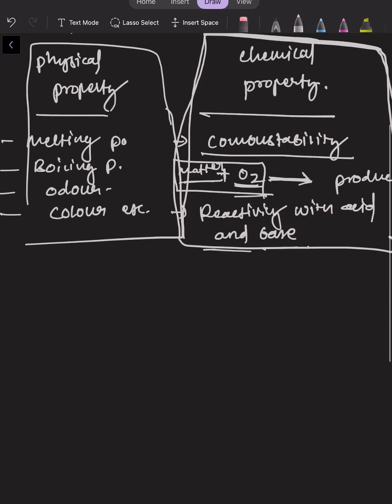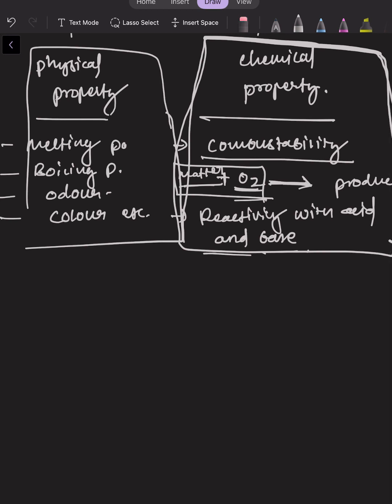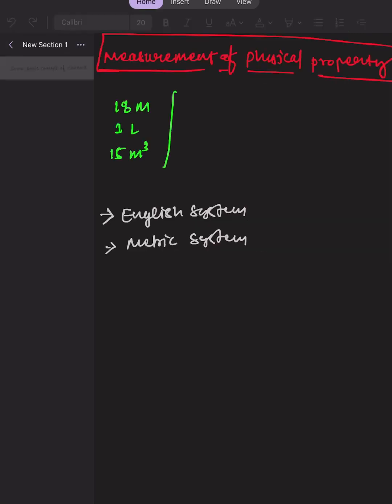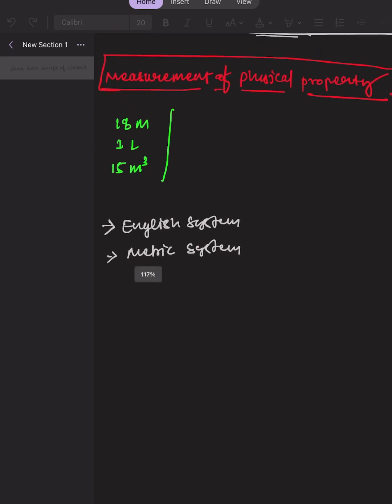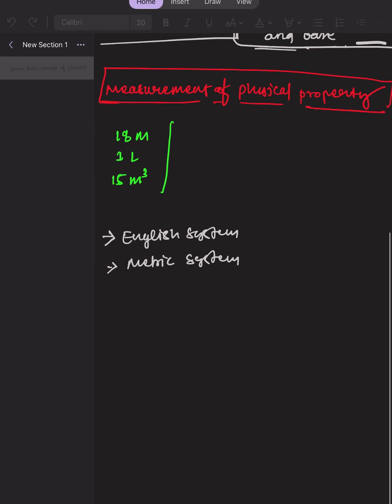So now we will talk about the measurement of physical property of matter. If we want to measure any matter's property, it can be either in the form of quality or in the form of quantity. Let's take an example of quality and quantity. Let's say a boy is a good boy, right?